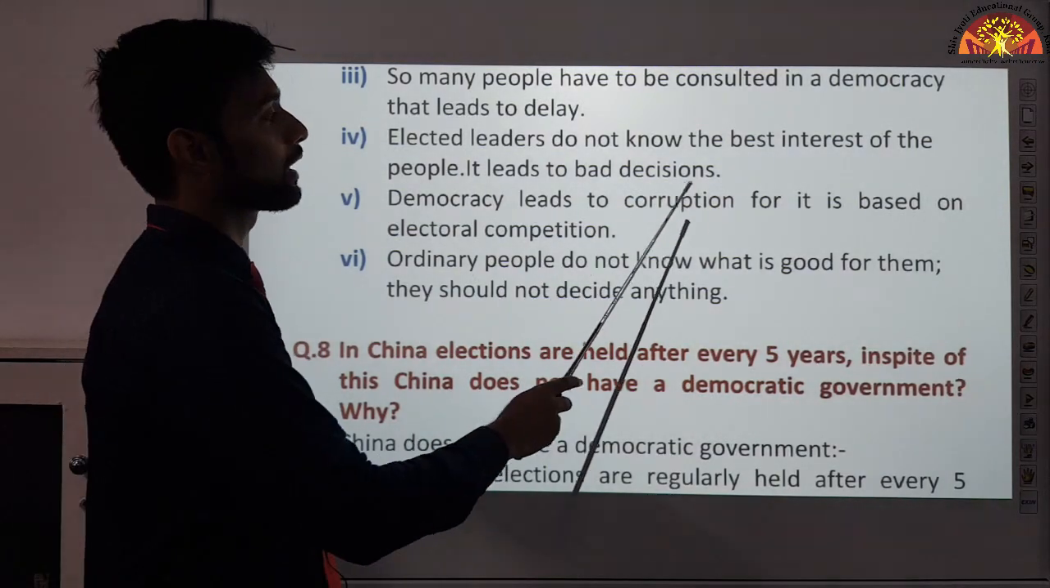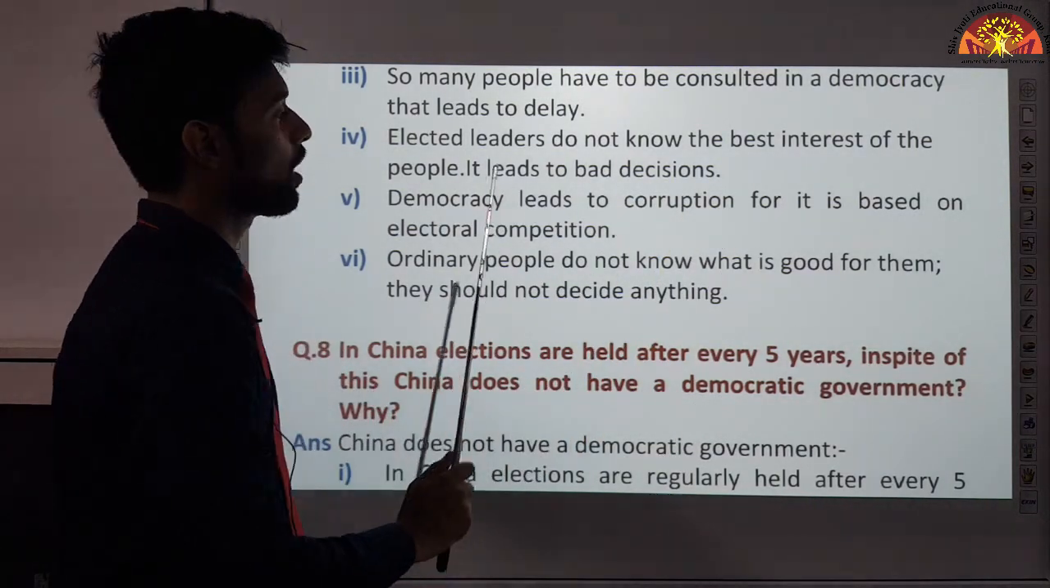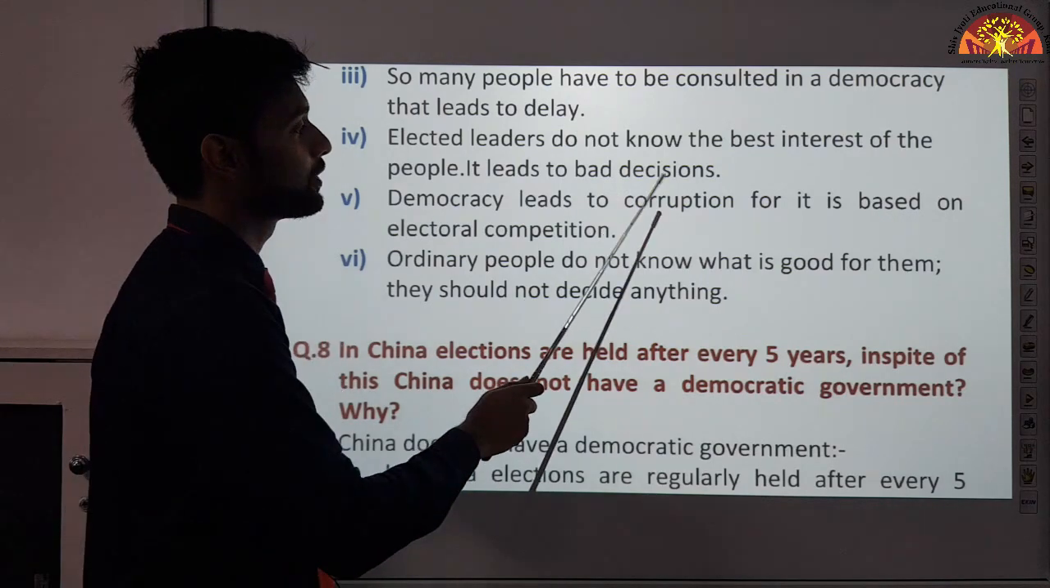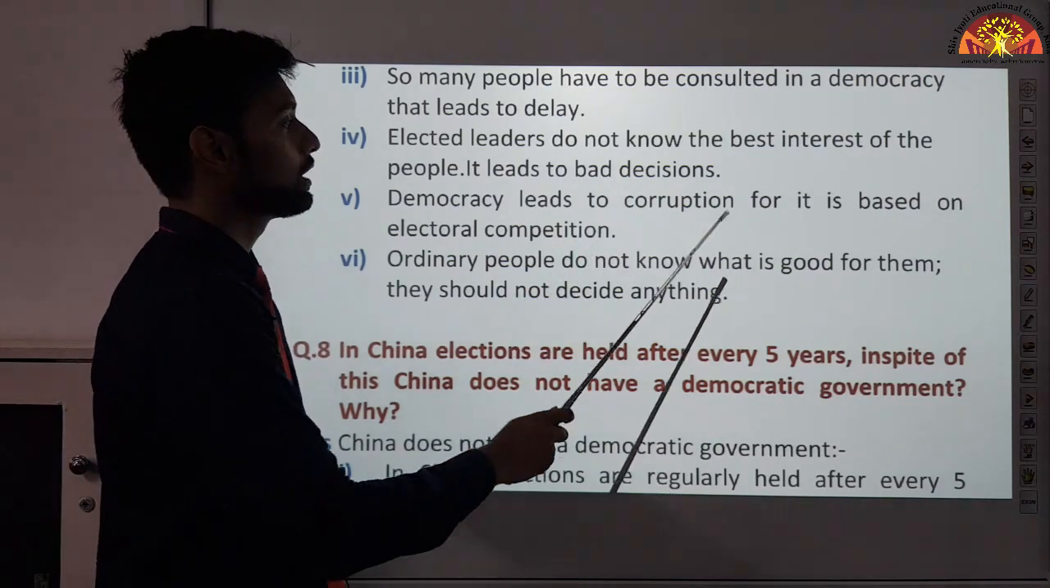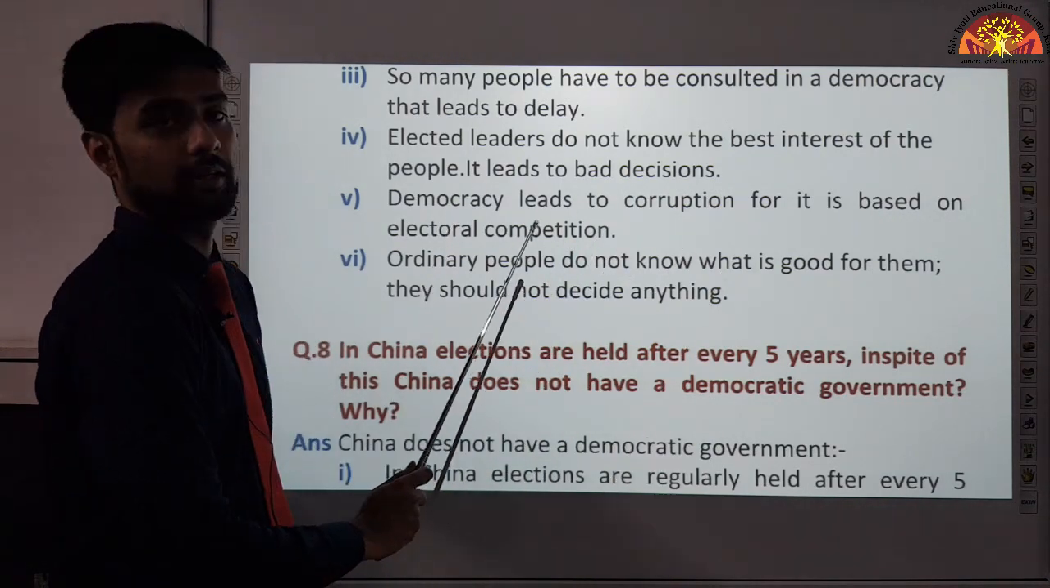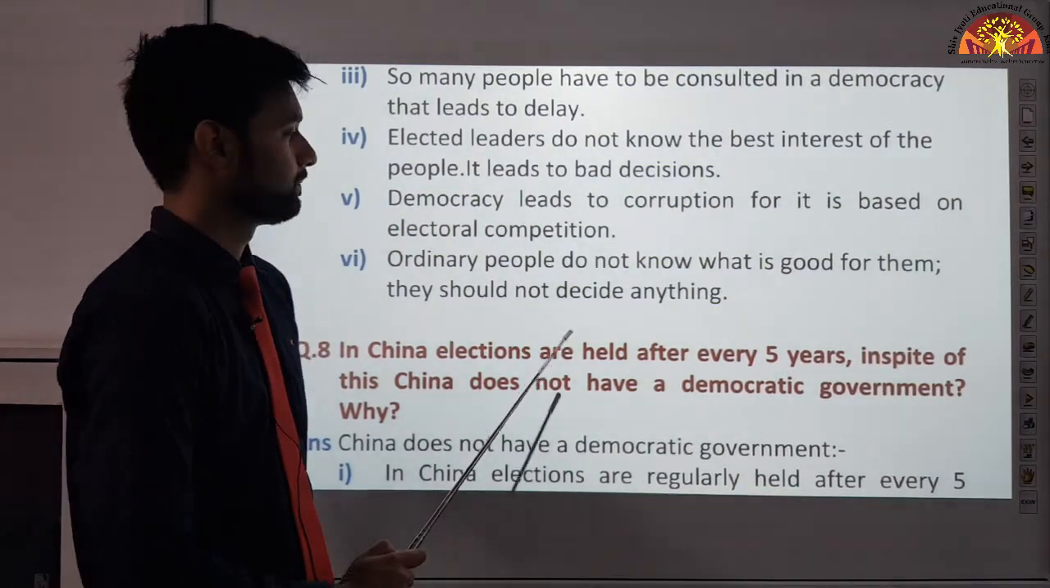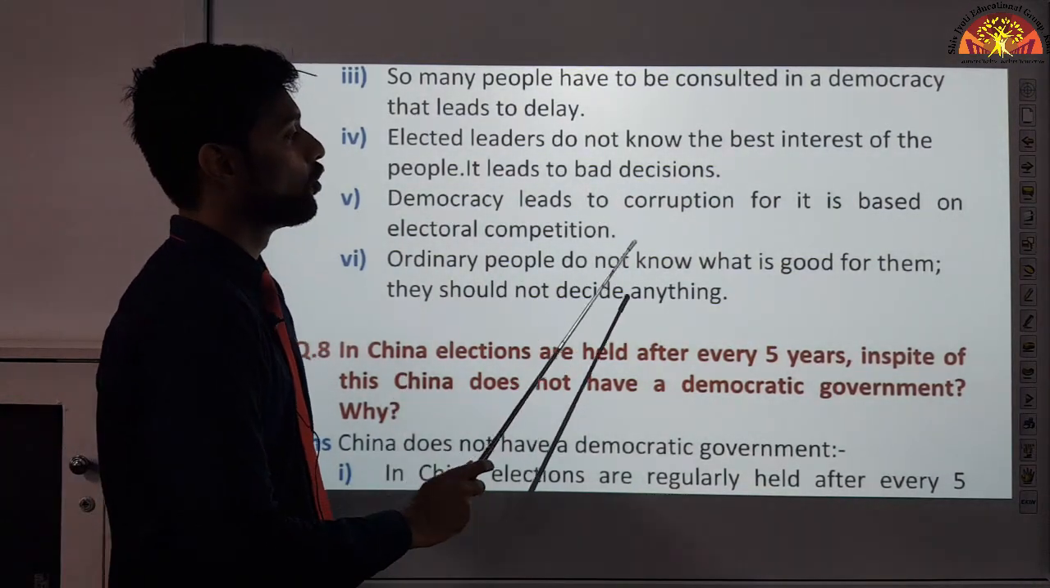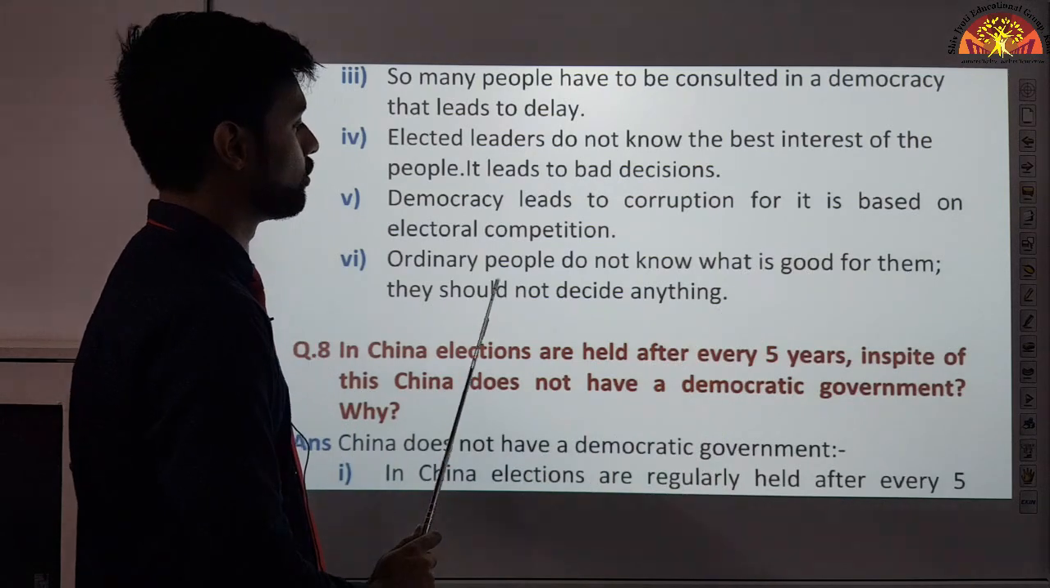Democracy leads to corruption, for it is based on electoral competition. Democracy also has corruption, okay? Because people only want to compete, to win, to gain power. Ordinary people do not know what is good for them. They should not decide anything.